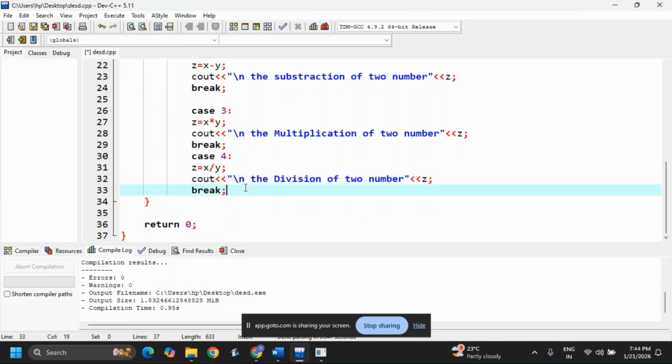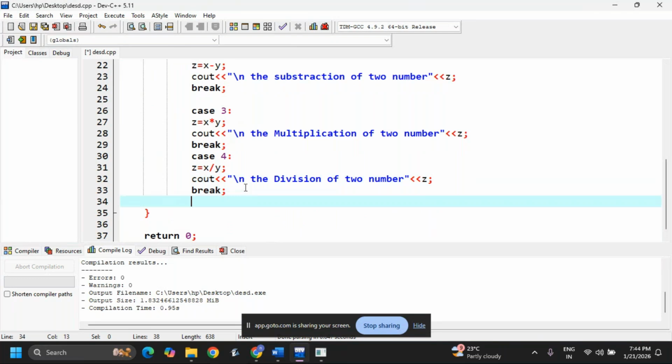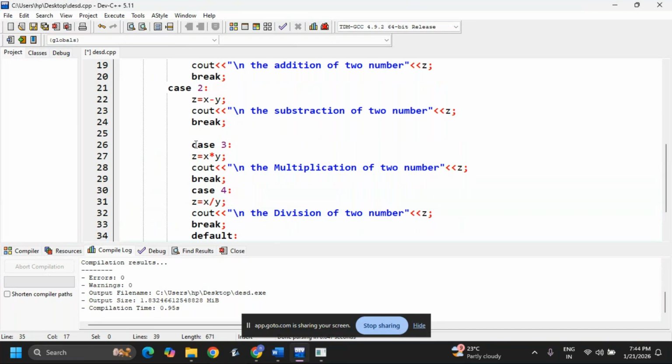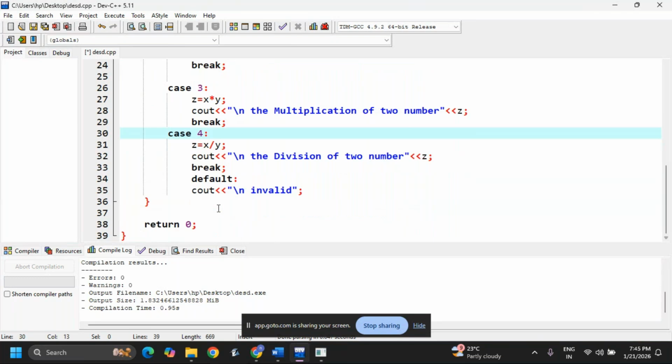Division, then break. See, if my condition 1 2 3 4 is not there, directly it will go to default. Okay, default cout slash n. Here I am writing invalid. Now semicolon. Now I'll make it in proper order. Case 3, case 4. Now down it is a return statement.